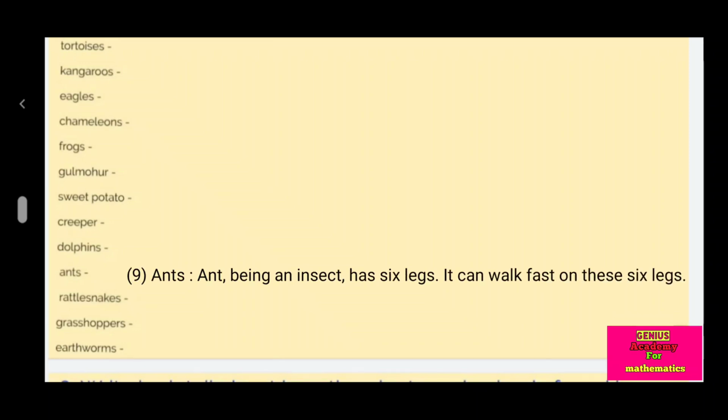Ant, being an insect, has 6 legs. It can walk fast on these 6 legs.